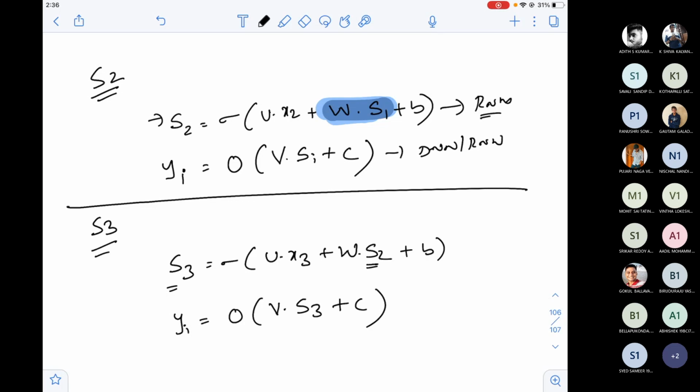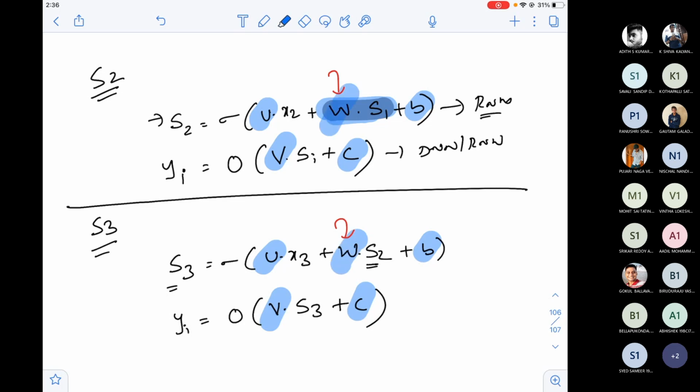Obviously, if you observe, in these equations this and this are the same, and even these weights are getting shared.